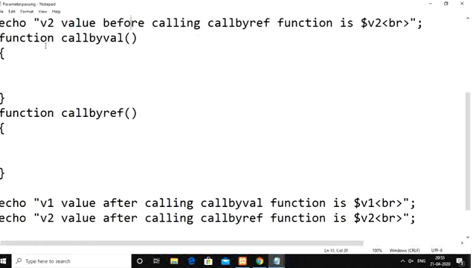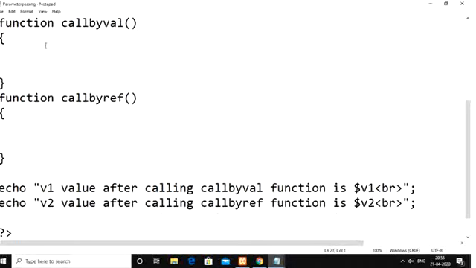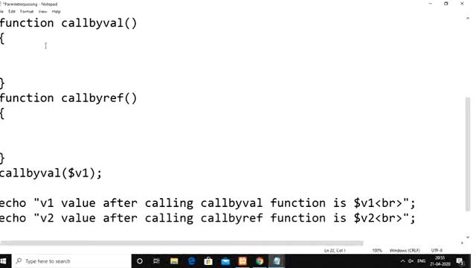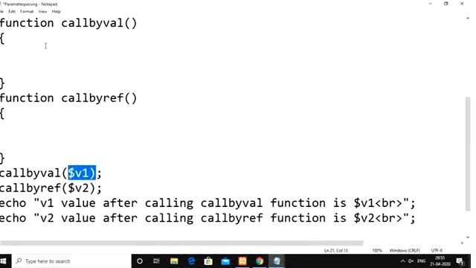In case of call by value, at the time of calling the call by val function, we need to pass simply the variable name v1. So this is call by value. At the same time, while calling the call by reference function, we need to give the name of the variable v2. While calling we don't require the address here. Inside the function definition, for the parameter we need to provide the reference operator. So in case of calling either function, simply giving the variable name is enough.